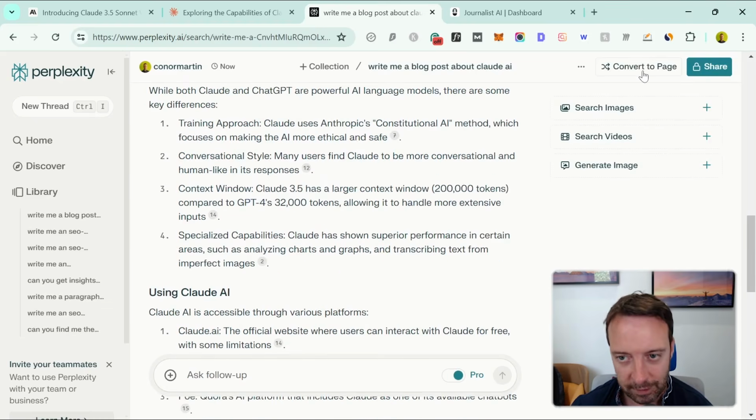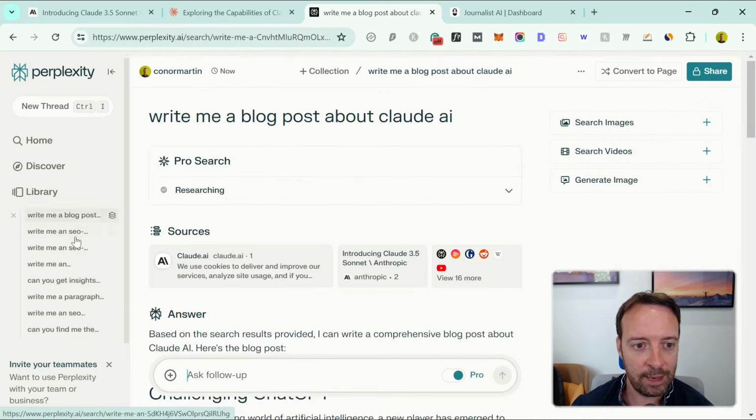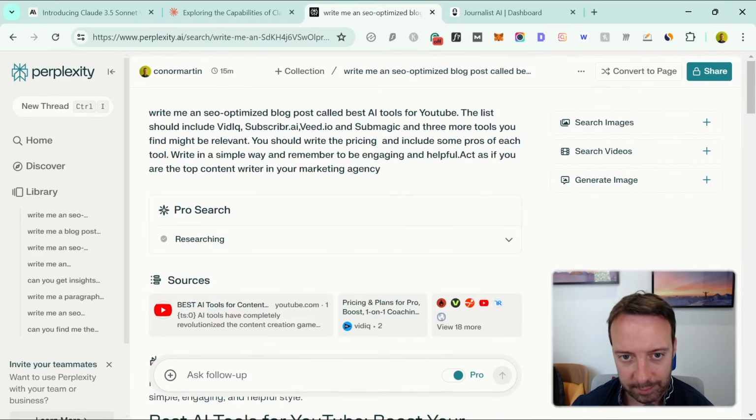You can also convert this to a page in the premium version of Perplexity, but I haven't seen any Google traffic from that yet. So let's move on. Let's look at a post that I just wrote here. So here's a prompt that you can use.